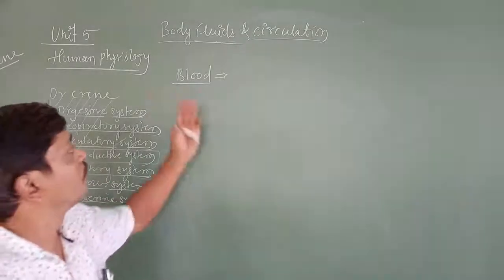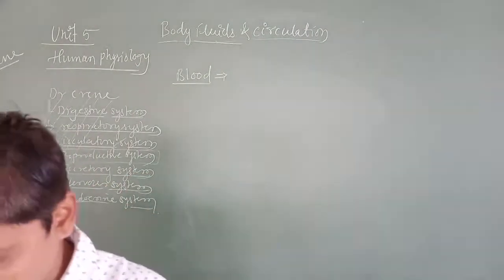Now first we are going to study the definition of blood. What is blood?